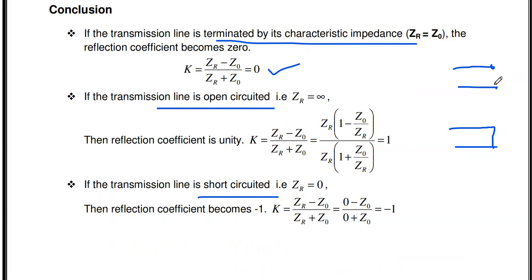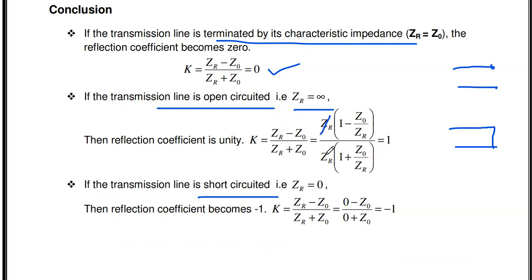So if the transmission line is open circuited, what is the impedance measured at this open circuited end? ZR is infinity. So substitute ZR equal to infinity in our K formula. The reflection coefficient K equals (ZR minus Z0) by (ZR plus Z0). Taking ZR outside, we can write (1 minus Z0 by ZR) by (1 plus Z0 by ZR).